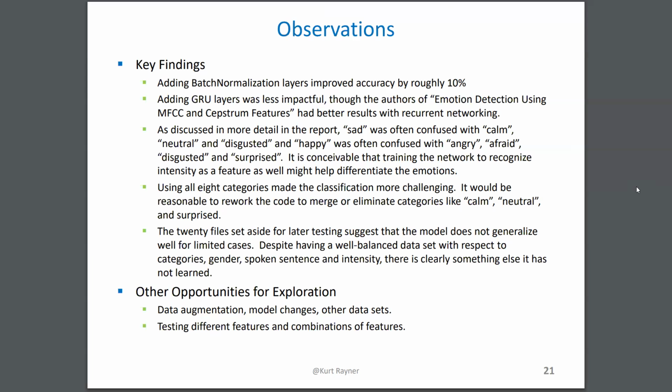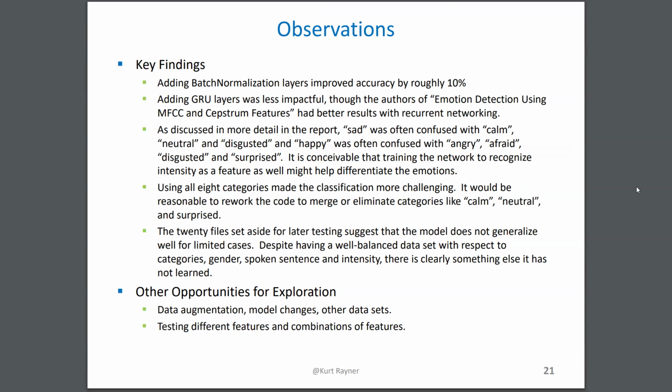The biggest interesting component is that sad was oftentimes confused with calm, neutral, disgusted, and happy was often confused with angry, afraid, disgusted, and surprised. And I do think that using all 8 categories probably made it a little harder to classify the emotions. As I said, the authors of the article that I leaned on so heavily used only 4, and I think that helped their results.